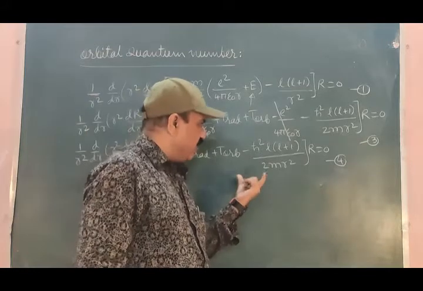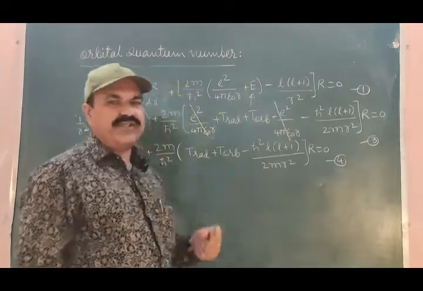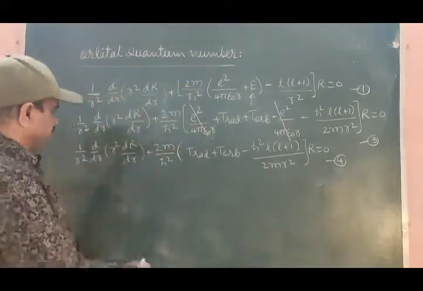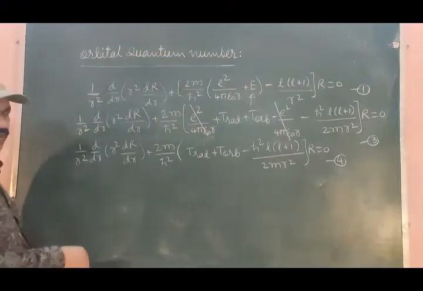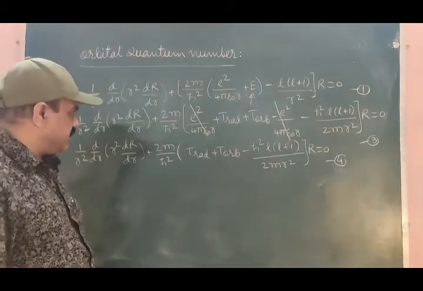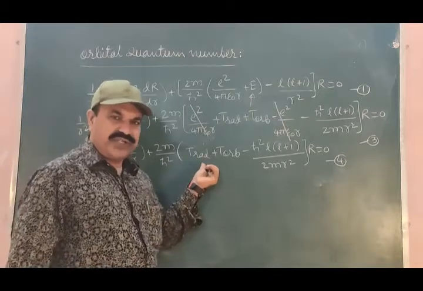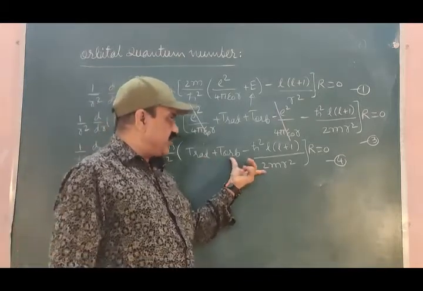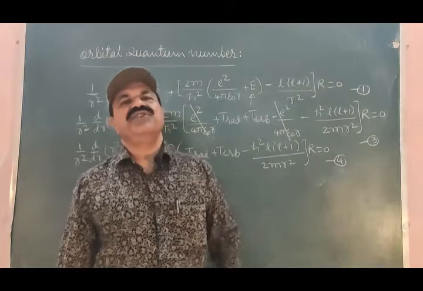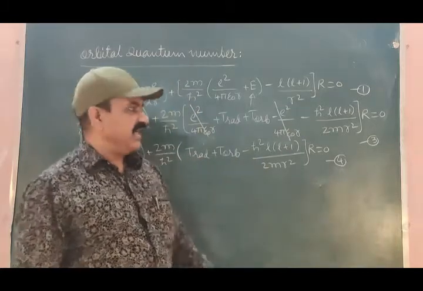Again, let us have a look inside this square bracket. The first term corresponds to the radial part, and 2m by h cross square is constant. This corresponds to the radial part. These two terms do not correspond to the radial part.